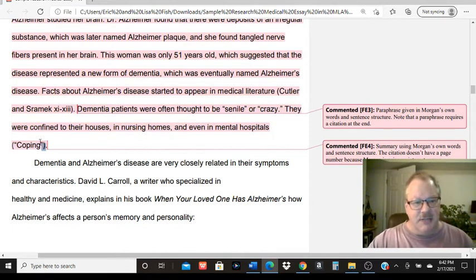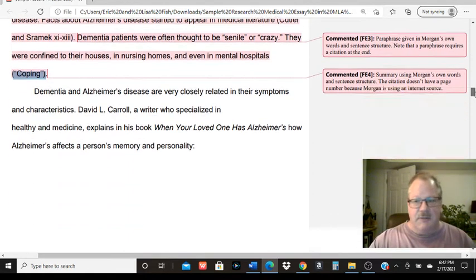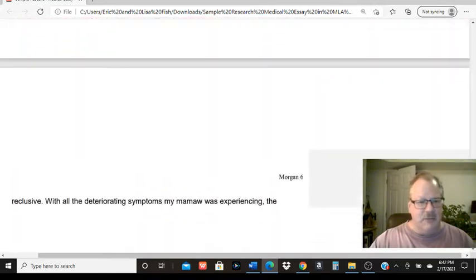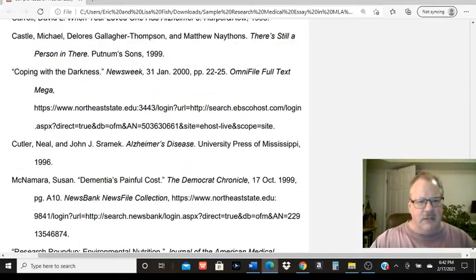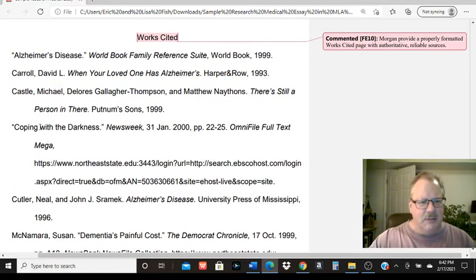But you also have to cite those summaries. And there you see the citation there, the first word on the works cited page. So if I go down to that works cited page, there better be a coping there. And this is why the works cited page is in alphabetical order. I can go straight down here to coping and see that source. And I can go to that page number and find that information.